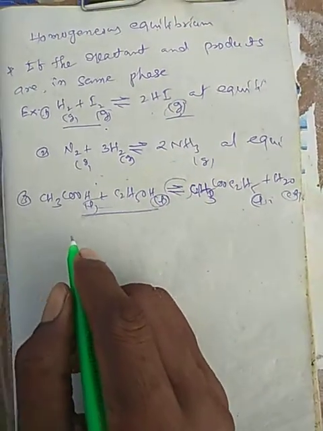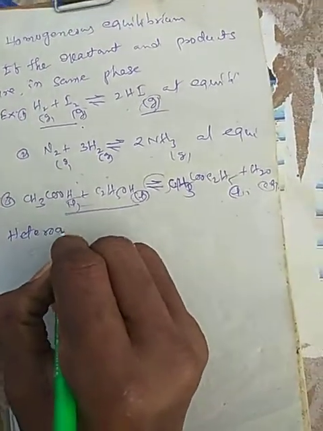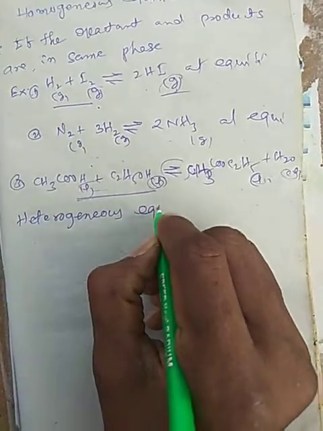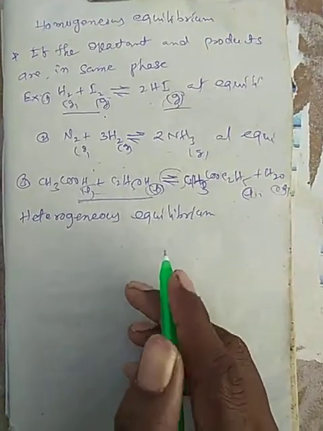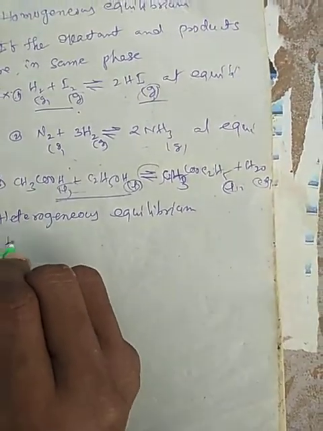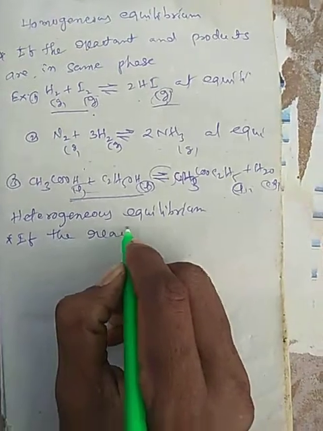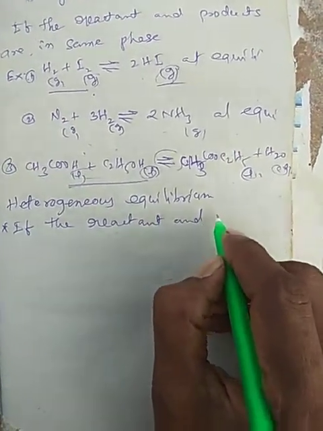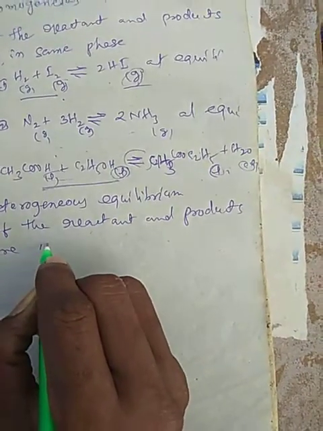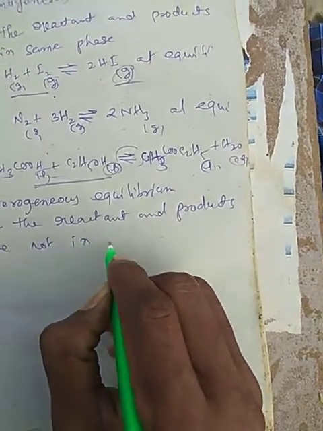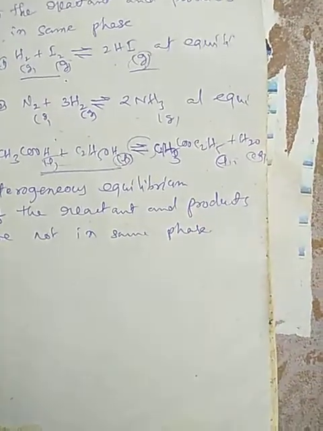Next, the second one I am going to explain is heterogeneous equilibrium. What does heterogeneous equilibrium mean? If the reactants and products are not in the same phase, at least one different phase is there.